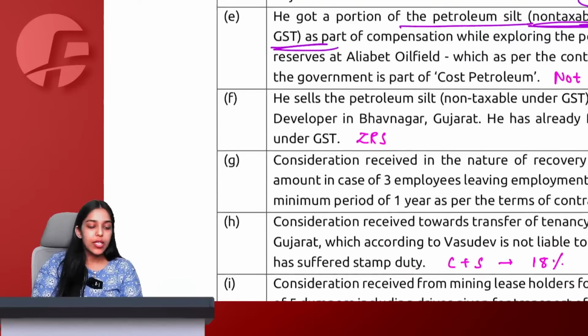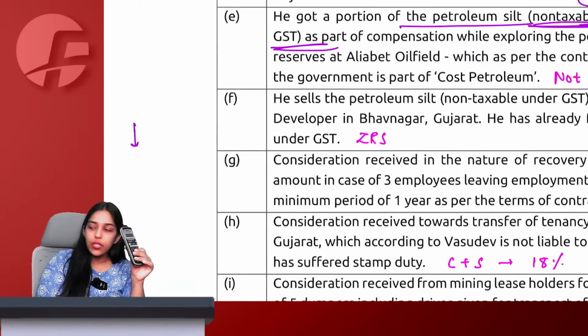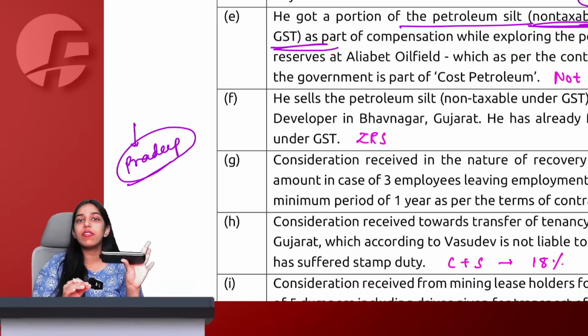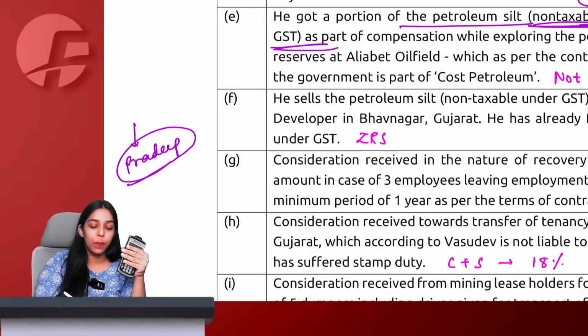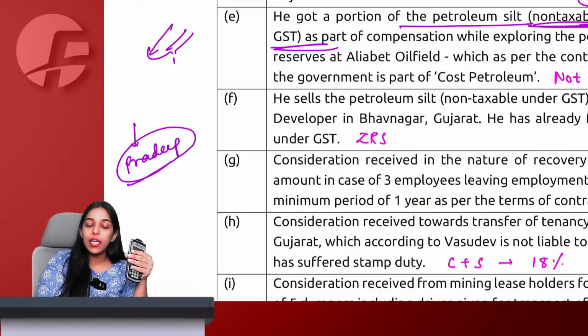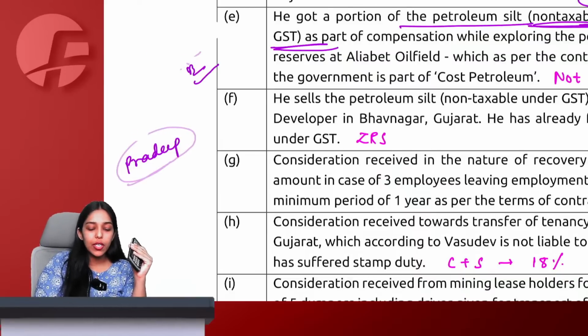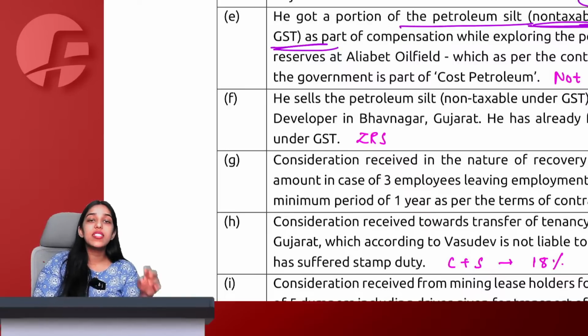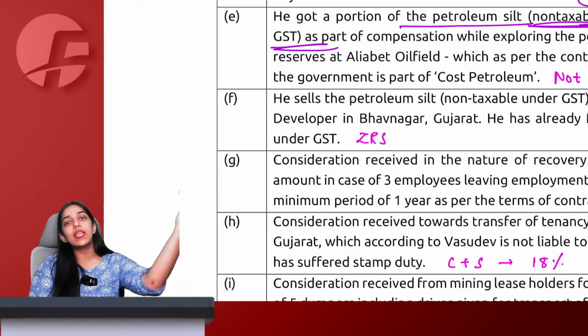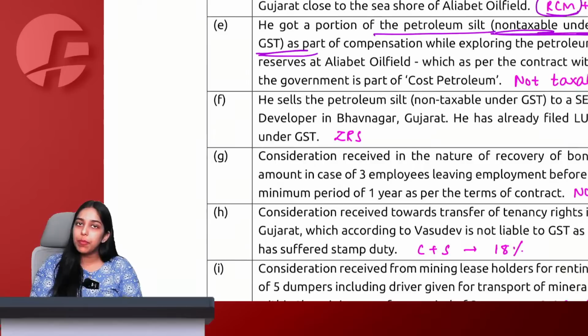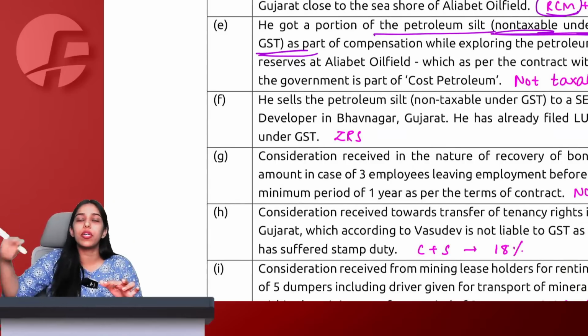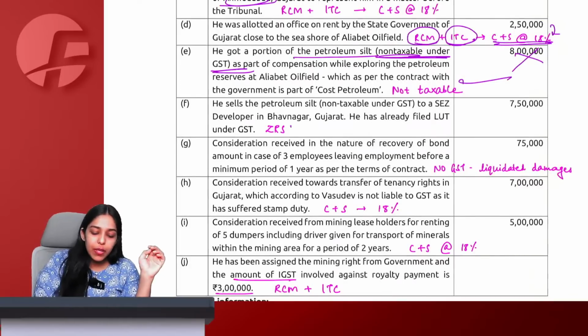Say yes or no. See, normally let us say this calculator is exempt under GST, arbitrary example. If I sell this calculator to, let us say, Pradeep, now no GST will apply because this is exempt under GST, and also whatever I have purchased with respect to this calculator, ITC will be blocked for the same. But if I decide to export this same calculator or supply this same calculator to an SEZ unit or developer, it becomes a zero rated supply. Now I can also take credit of all the inputs pertaining to this particular exempt supply which now is exported or supplied to SEZ. So now this becomes zero rated.